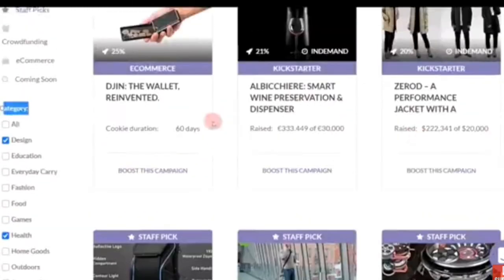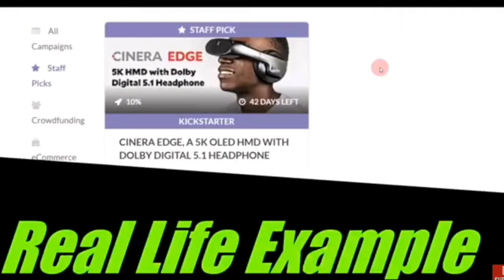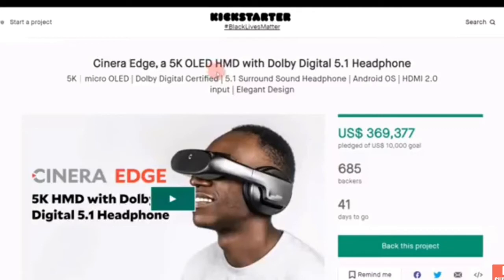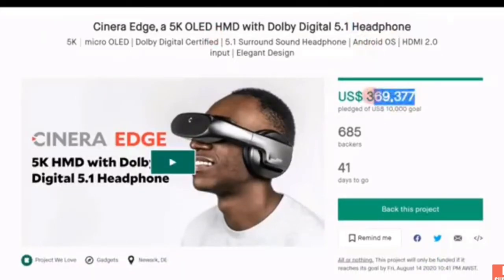Now let me show you the next example. Let me show you how to choose a good campaign and how to share it online. As you can see here today, I have chosen this campaign. If you want to start sharing and getting commission, you click on the campaign itself, and then as you can see here we have a lot of information on the campaign. It's a new technology of headphones.